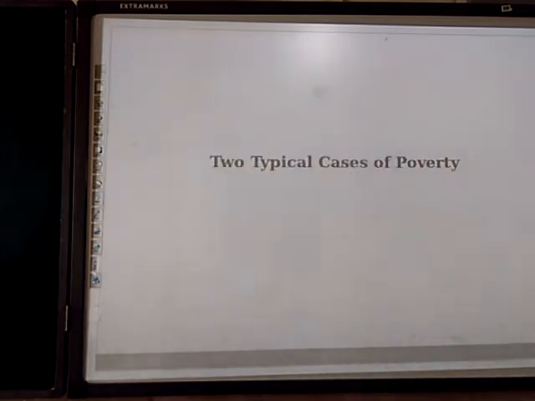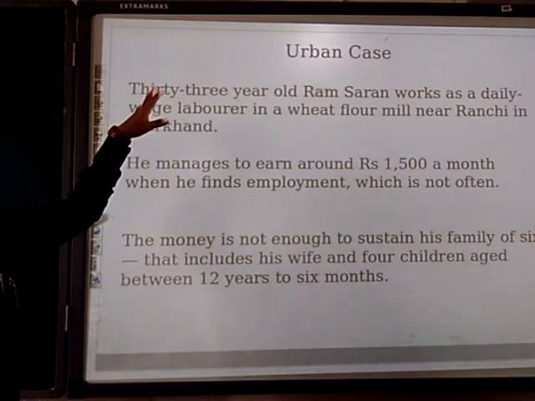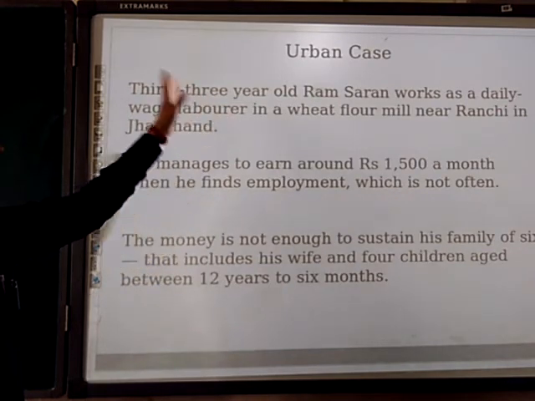Next, we are going to see one of the cases of poverty. The first one is from an urban area. So in the urban case, we are going to see the story of Ram Sharan. 33-year-old Ram Sharan works as a daily wage laborer in a wheat flour mill near Ranchi in Jharkhand. Name of the place, what the person is doing, and the name of the person is Ram Sharan.